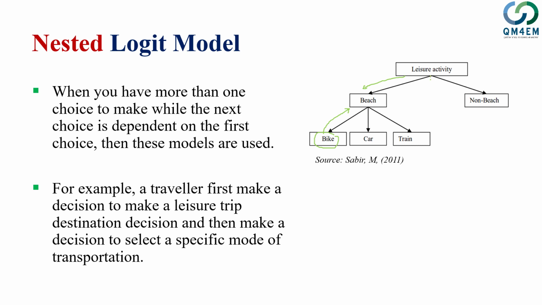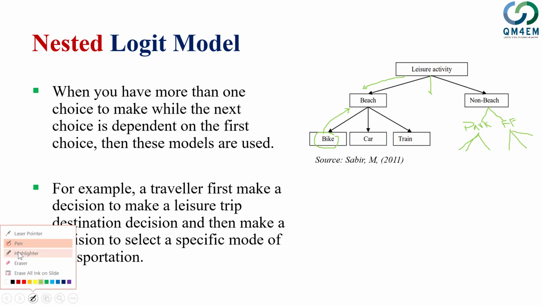You could have more choices here as well, for example, within here you could have park, or he can go to visit family and friends. So that makes it a more complex choice. And then given that he goes to the park or family and friends, you can think of these three choices, and similarly here the three choices as well. So all these kinds of models are possible in this kind of analysis.